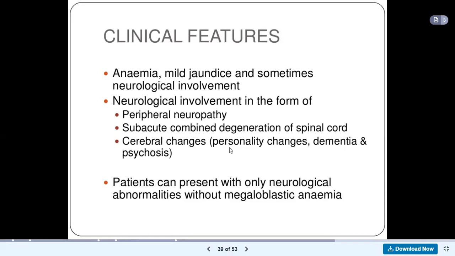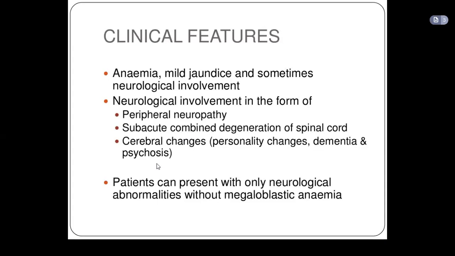So the person might have personality changes, dementia, and psychosis. Anytime they give you a question saying the patient has megaloblastic anemia with macrocytes, but the patient is having some neurological problems, know that it is megaloblastic anemia.